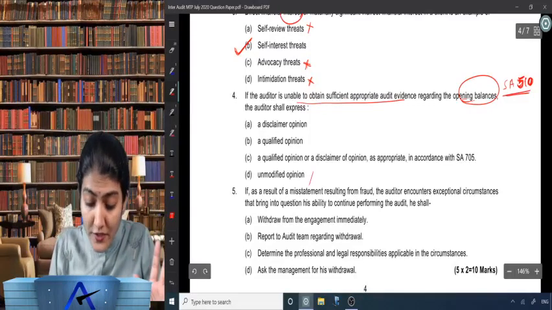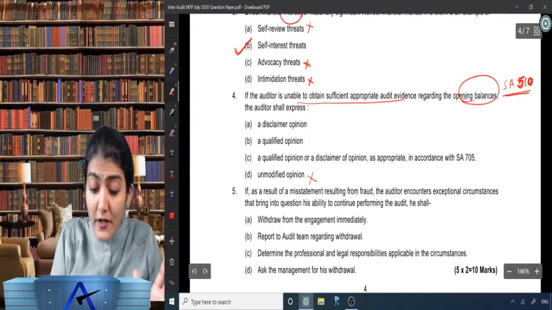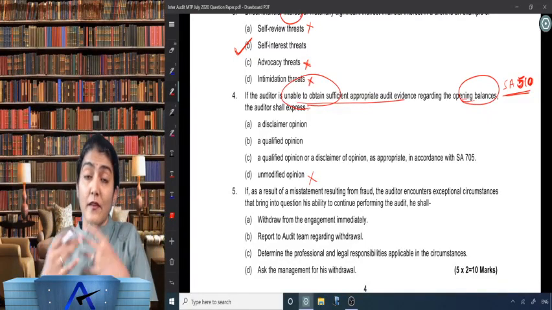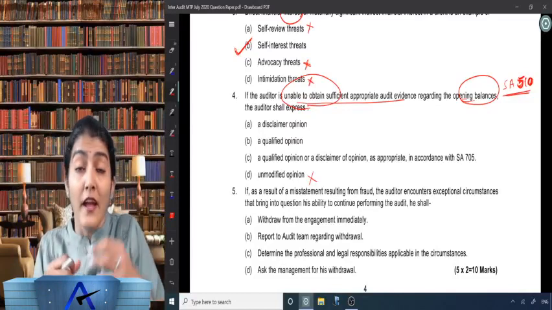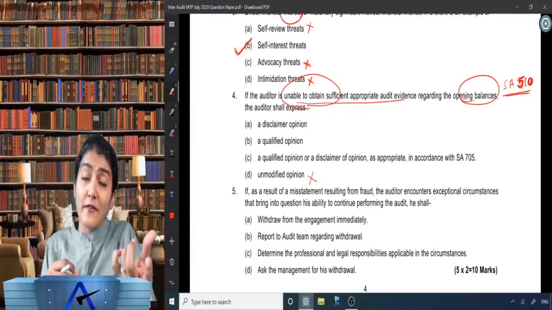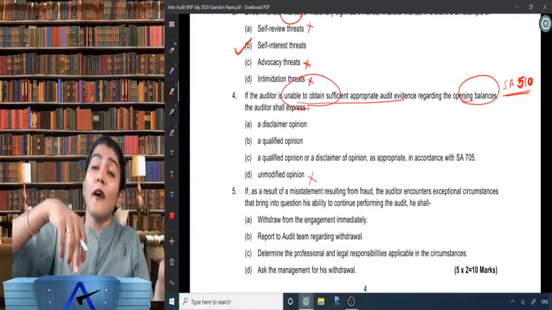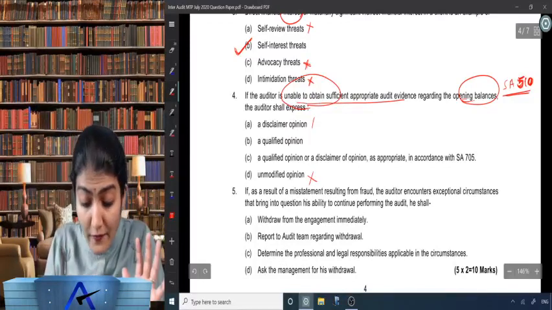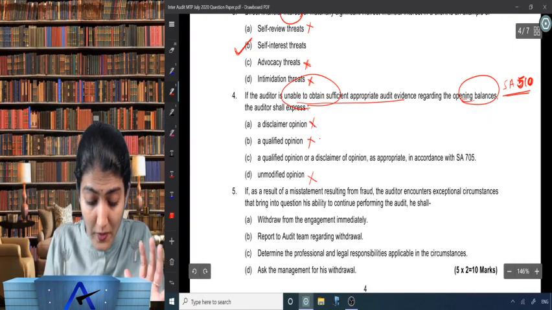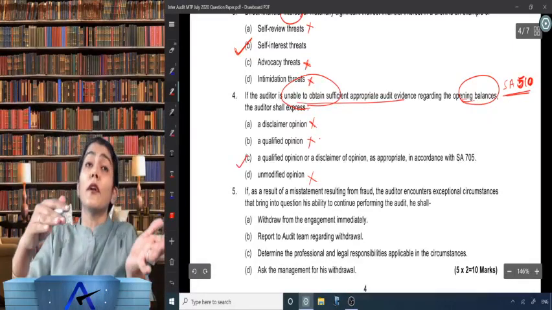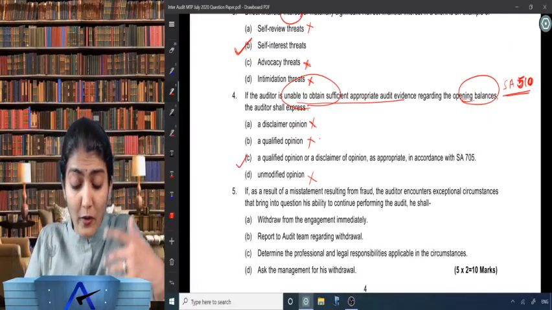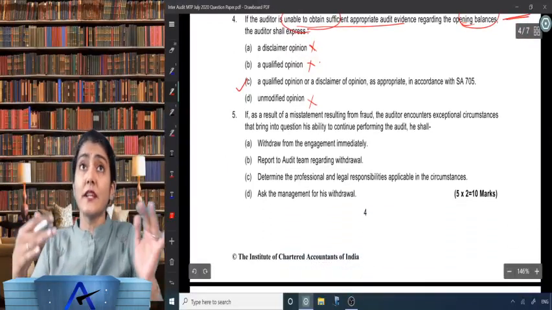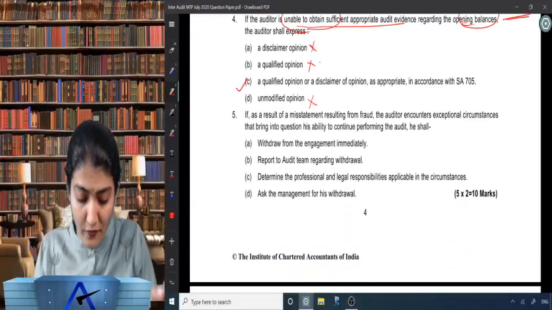Unmodified is not possible, because you are unable to obtain the evidence. So as per SA 705, depending upon the pervasiveness, you may issue either a qualified opinion or a disclaimer of opinion. It need not be only one; it could be qualified or it could be a disclaimer.